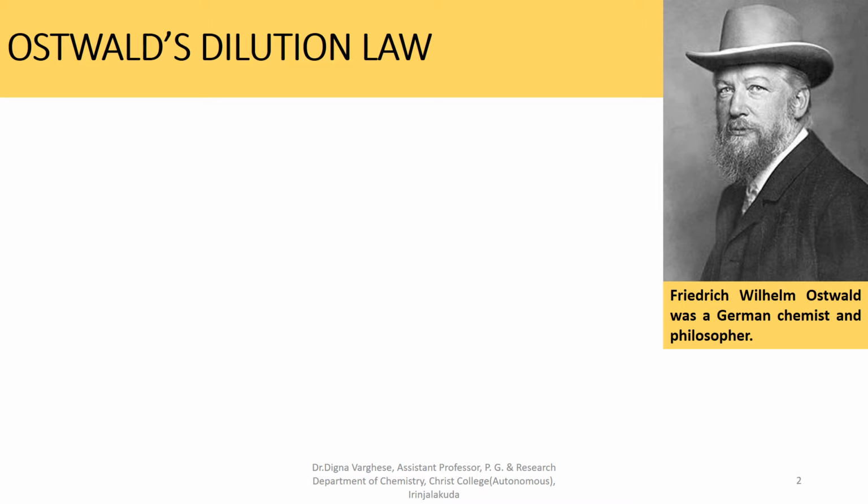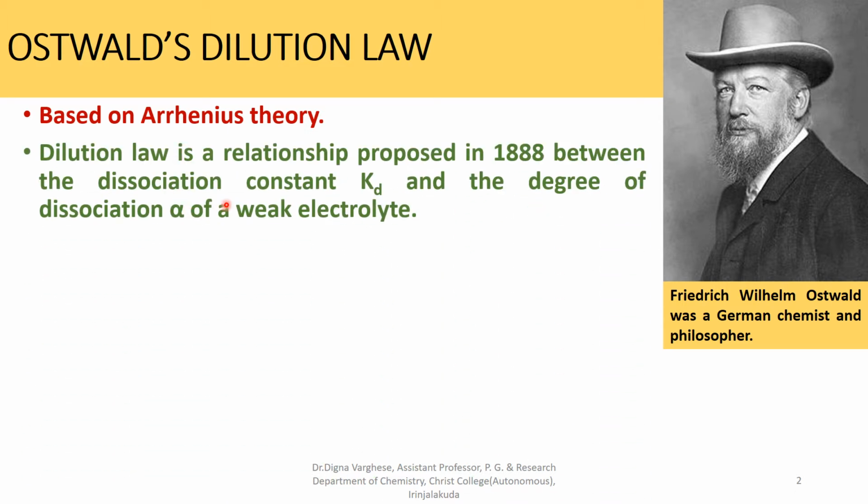Oswald's dilution law. Oswald's dilution law is based on the Arrhenius theory. Dilution law is a relationship proposed in 1888 between the dissociation constant, that is Kd, and the degree of dissociation, that is alpha, of a weak electrolyte. It was proposed in 1888 by the great scientist Frederick Wilhelm Oswald, a great German chemist and philosopher.